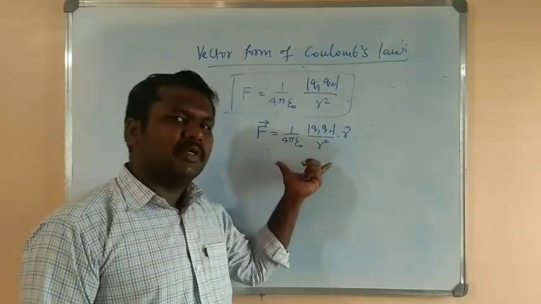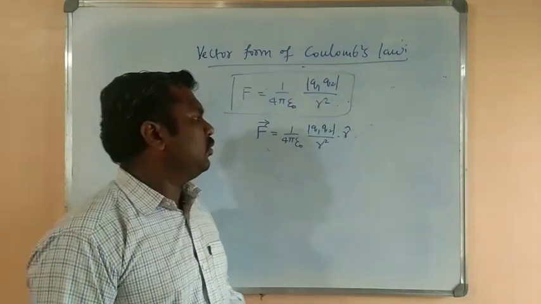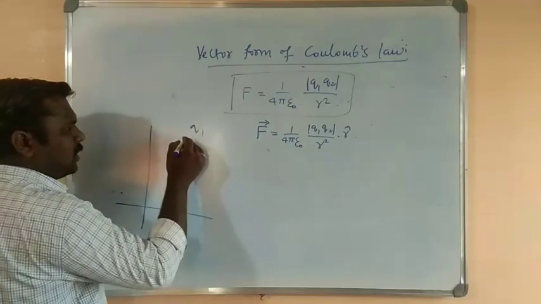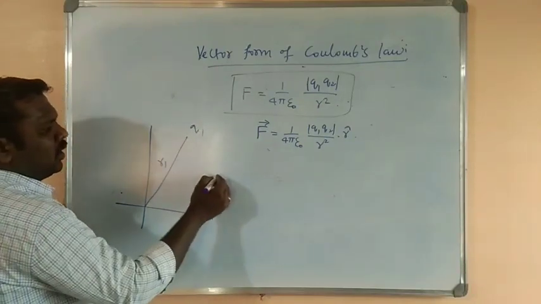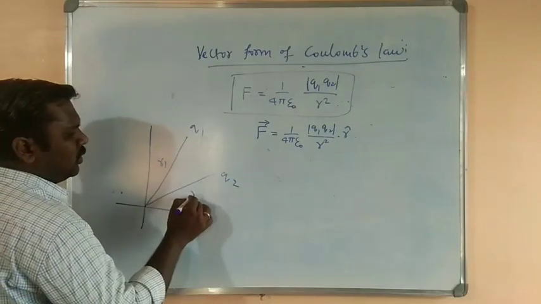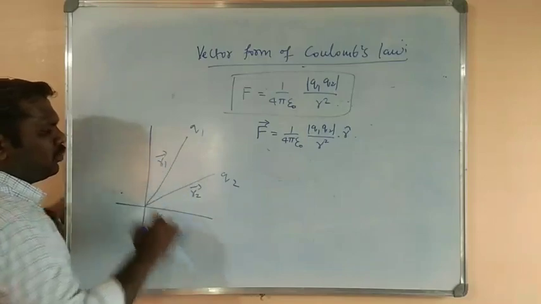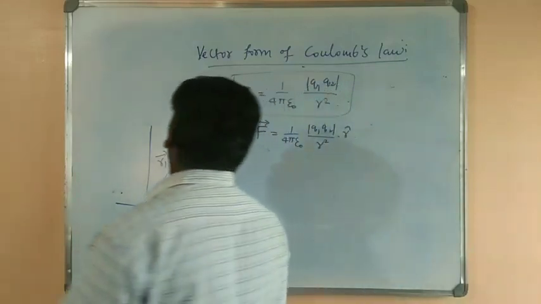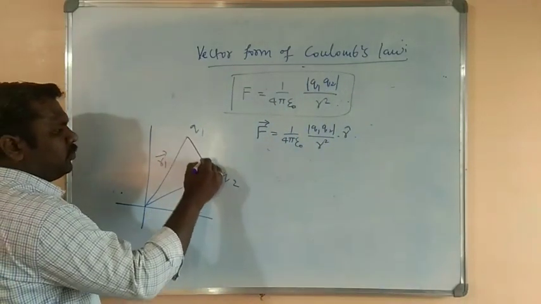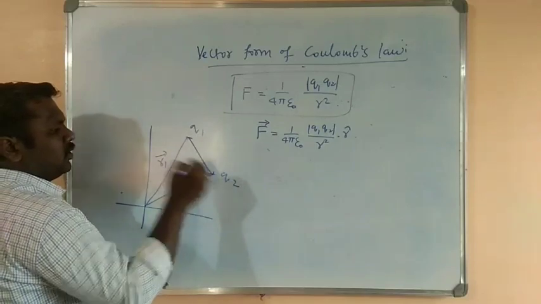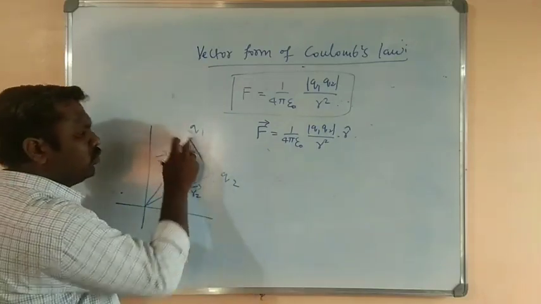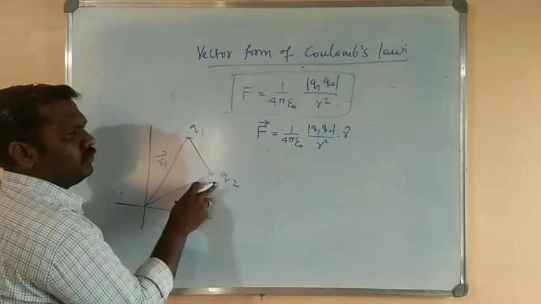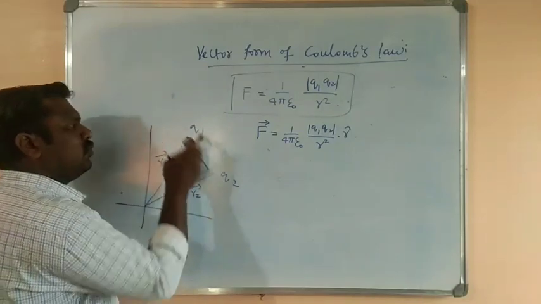We are representing this in a simple way. But let us consider Q1 as a charge having the position vector R1 and Q2 as the second charge having the position vector R2. So R1 and R2 are the position vectors of the two charges Q1 and Q2. They have some separation between them. Now here we have two charges, so Q1 may exert force on Q2, and in the same way Q2 will exert force on Q1.